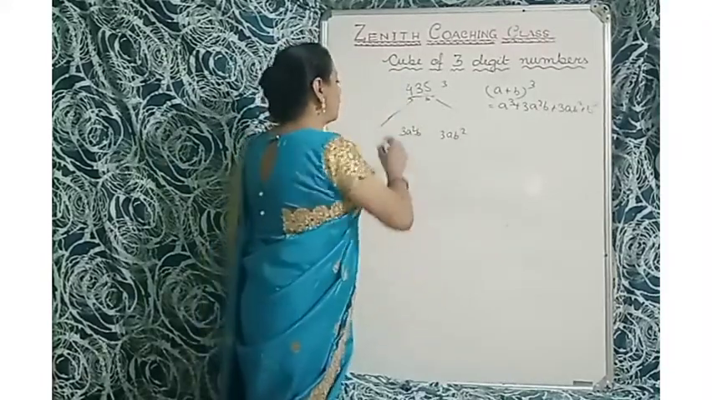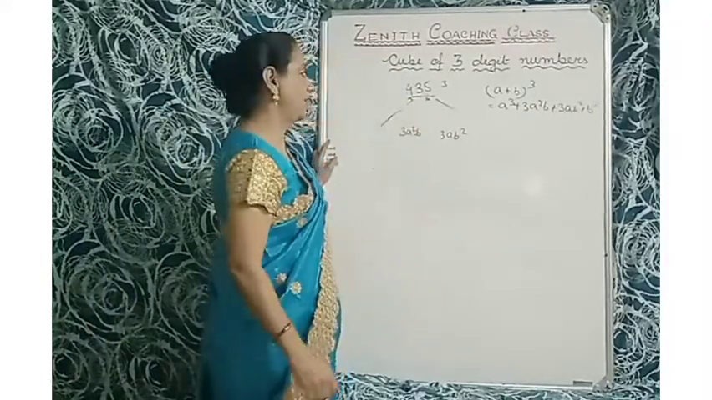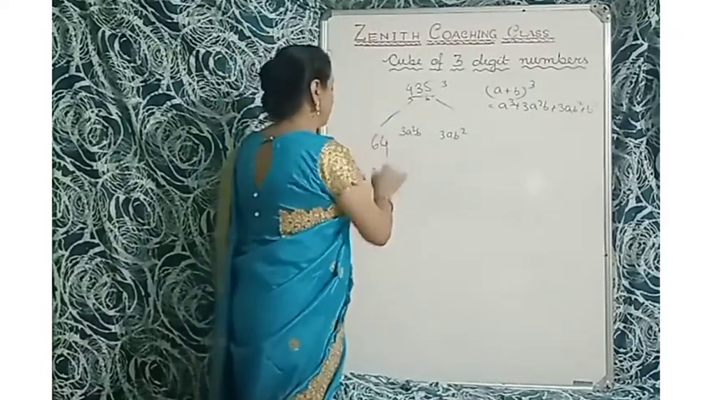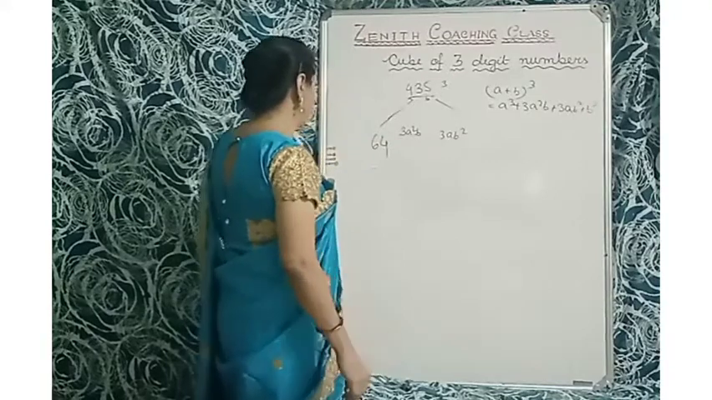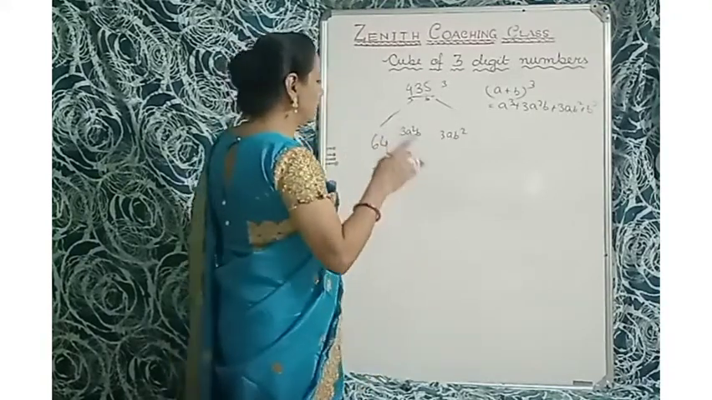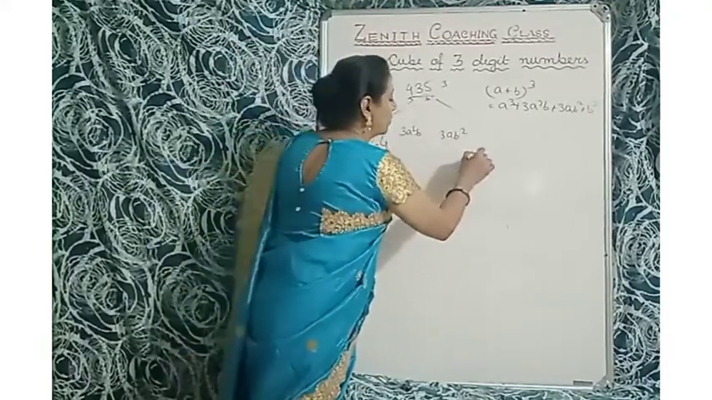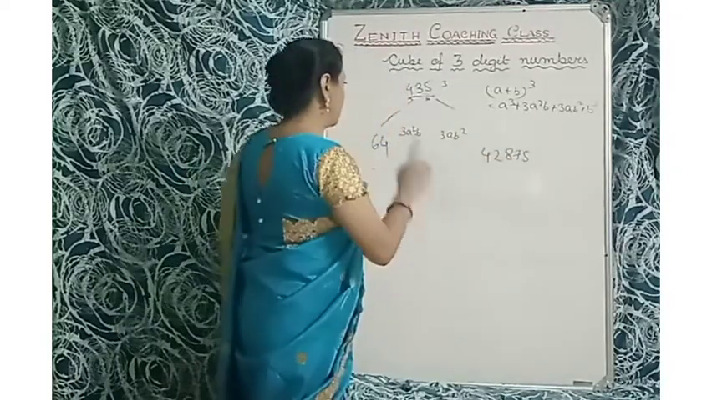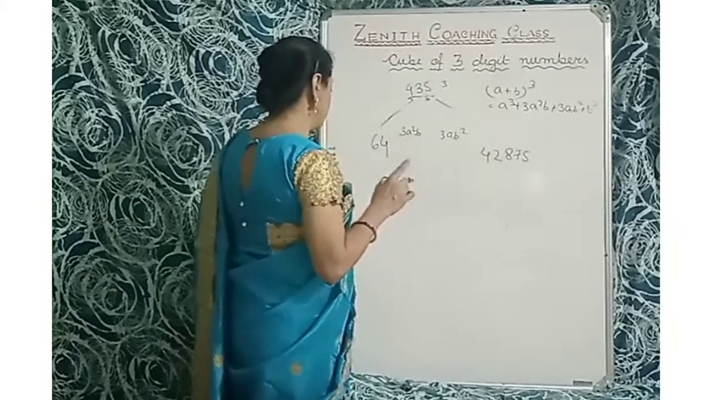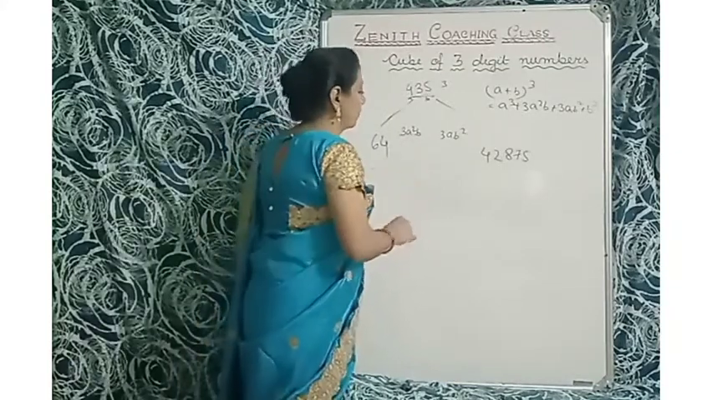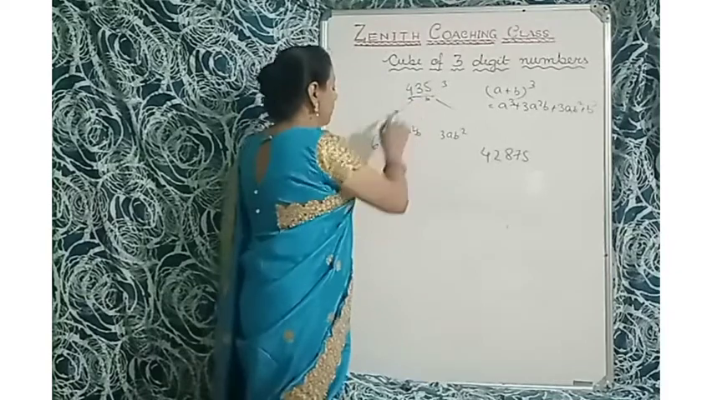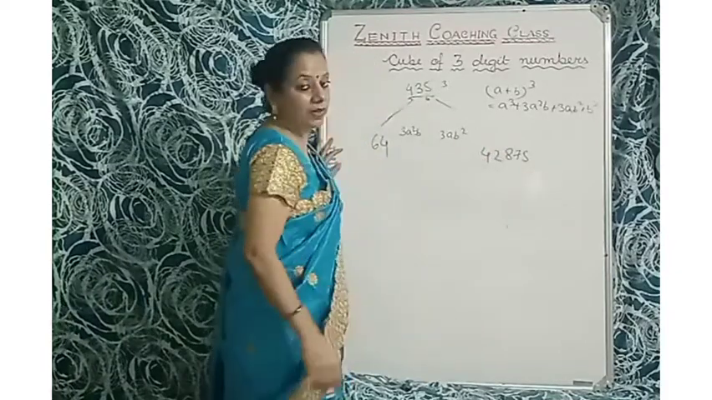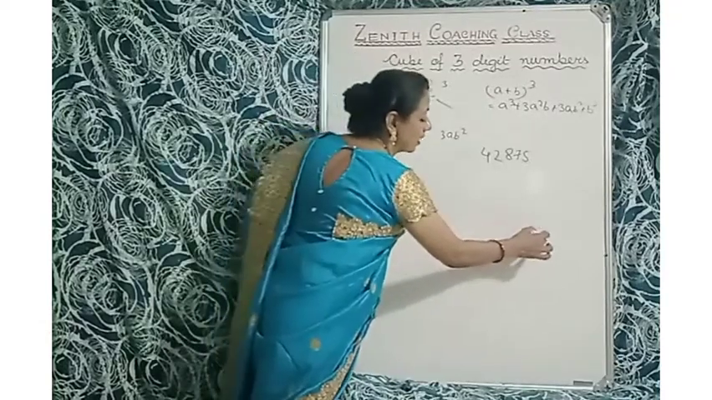So 4 cube is 64 here. So 64. 35 cube. 35 cube is 42,875. Okay. So 4 cube is 64. 35 cube is 42,875. You have to do here 35 cube.